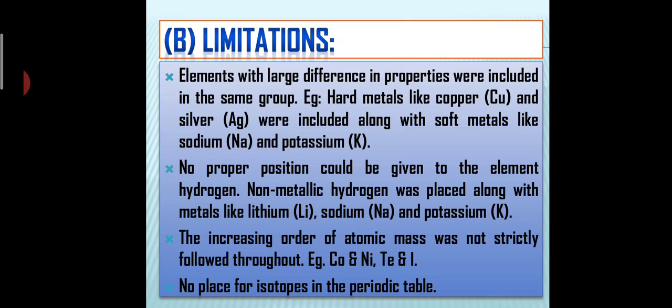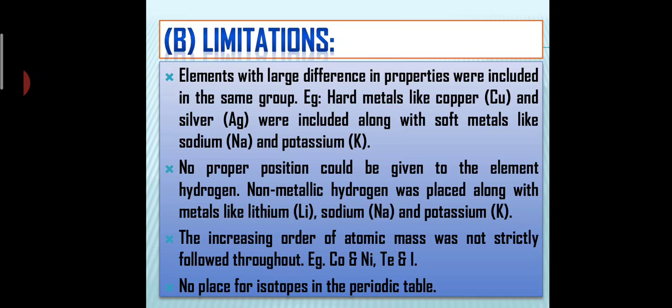Because we have to follow some order, all the hard metals should be kept separately and soft metals should be kept separately. But in Mendeleev's periodic table, copper and silver were kept along with sodium and potassium, which was not acceptable. And the second point, no proper position could be given to the element hydrogen. This non-metallic hydrogen was placed along with metals like lithium, sodium and potassium.